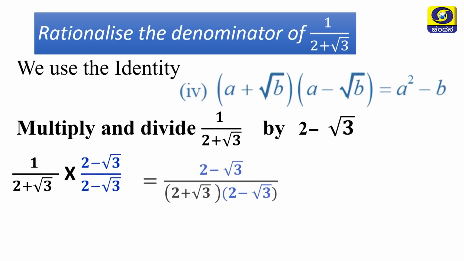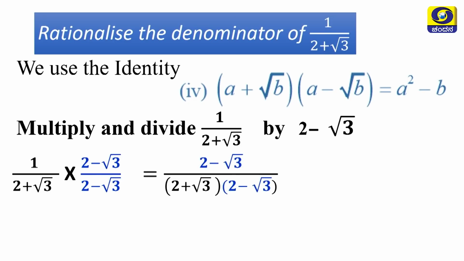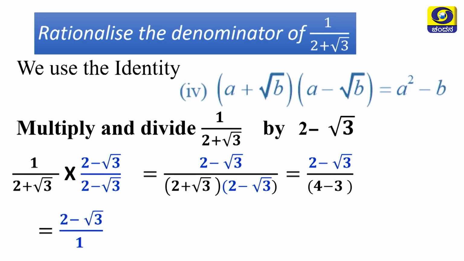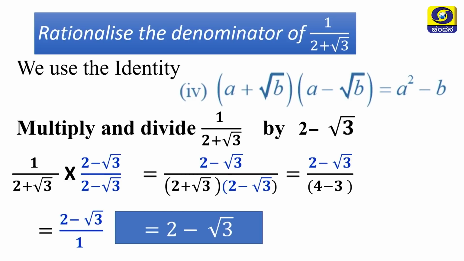we will get 2 minus root 3 divided by 2 plus root 3 into 2 minus root 3. Again simplify, we will get 2 minus root 3 by 4 minus 3. Here a square is 2 square, that is 4, minus root 3 whole square, square and square cancel, we will get 3. So, 4 minus 3 is 1. So, the answer is 2 minus root 3, my dear students. Please note down.